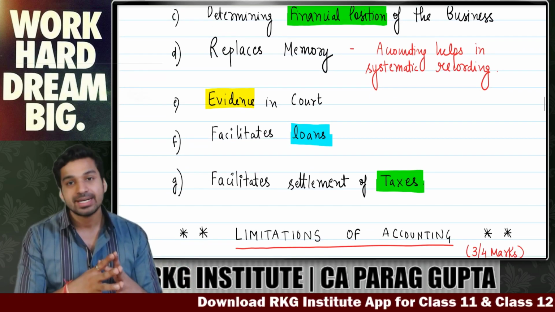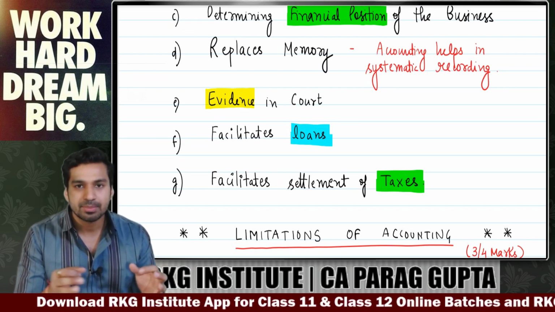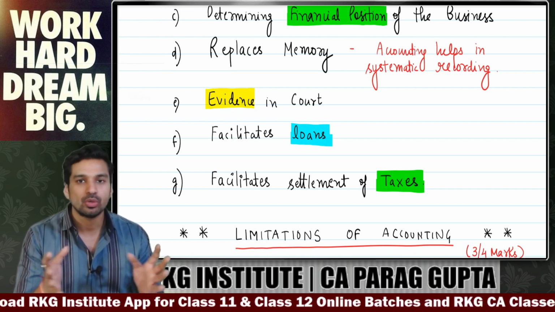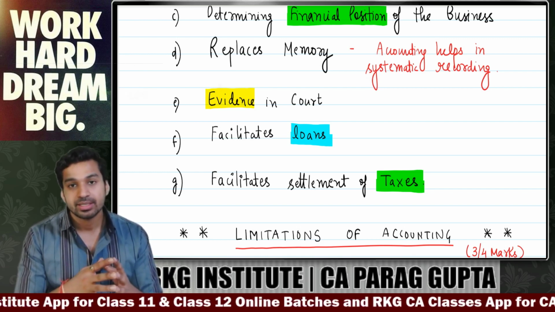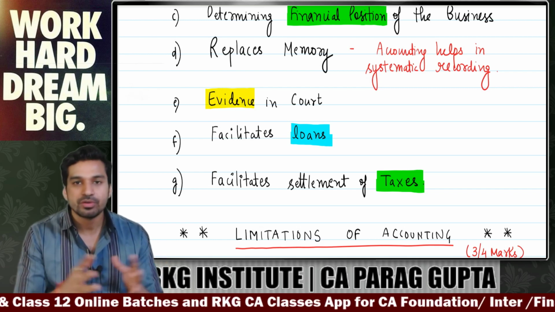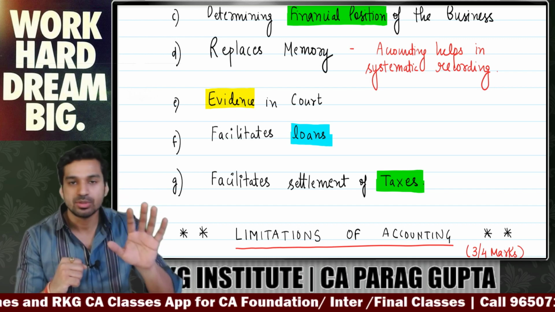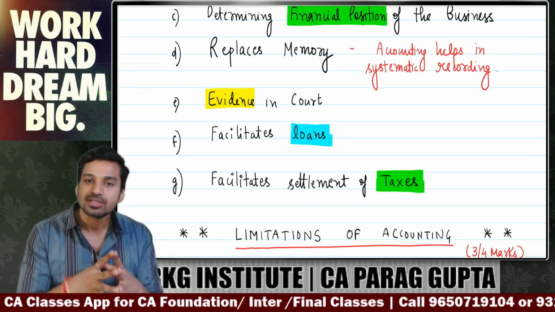Sixth, it facilitates loans. For example, you go to a bank and you ask the bank manager, please give me 1 crore loan. What will he say? He will ask, what is the worth of your company? What is the profit of your company? So you have to show your accounting records. So accounting helps in facilitating loans.